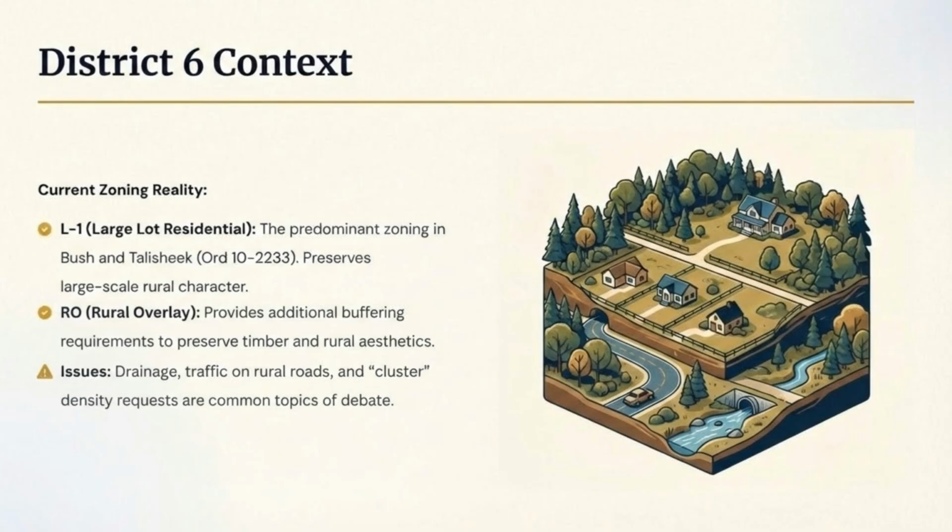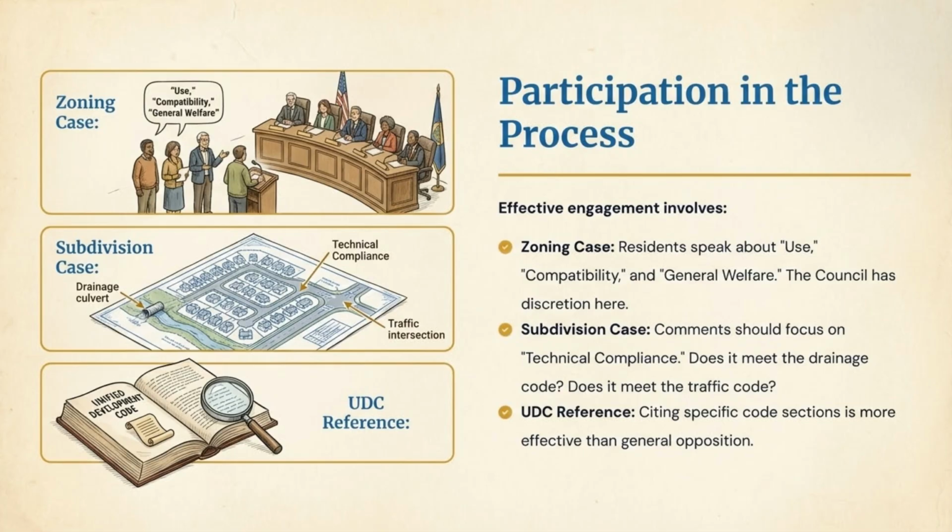In District 6, the predominant zoning is L1, large lot residential, and RO, rural overlay, which preserves rural aesthetics. Common issues debated include drainage, traffic on rural roads, and cluster density requests. Effective participation means focusing comments. For zoning cases, speak to use, compatibility, and general welfare. For subdivision cases, focus on technical compliance. Referencing specific UDC sections is highly effective.